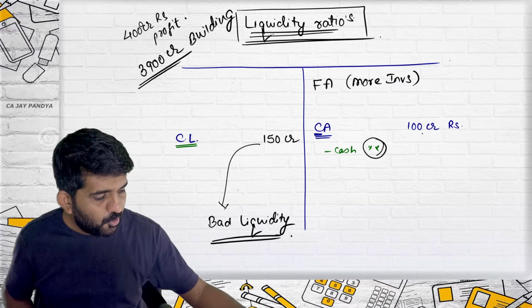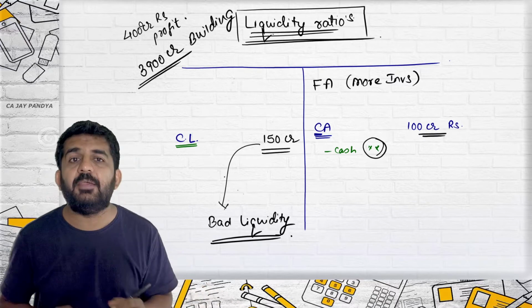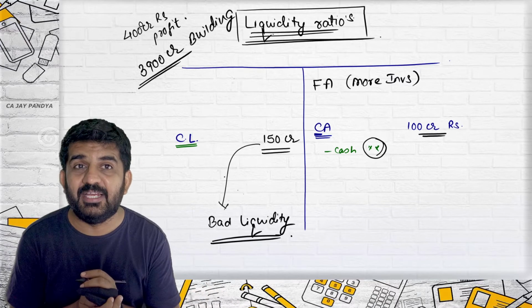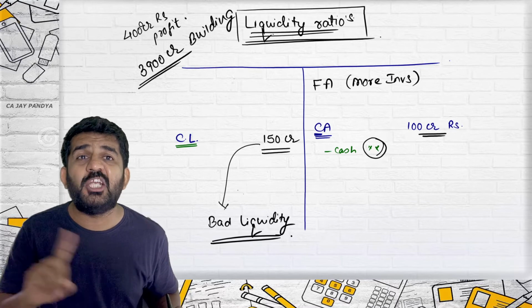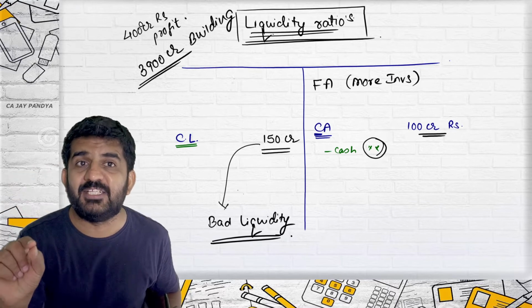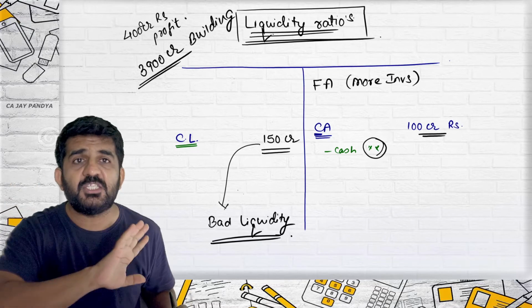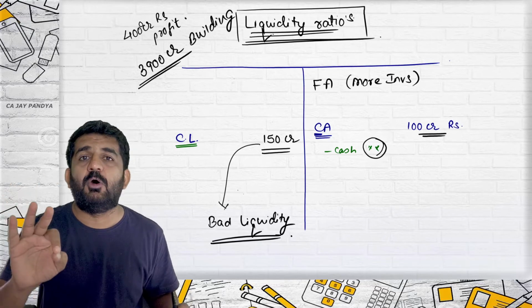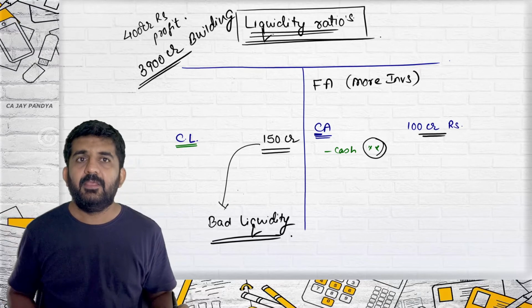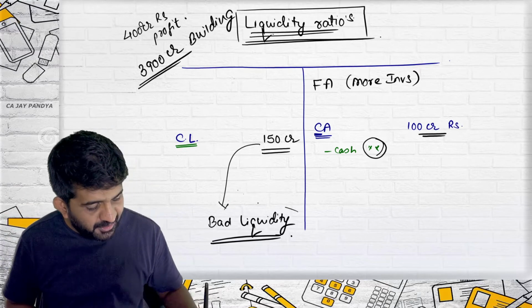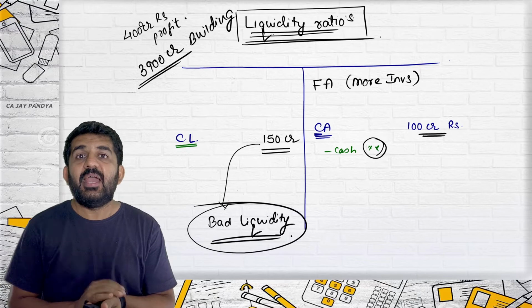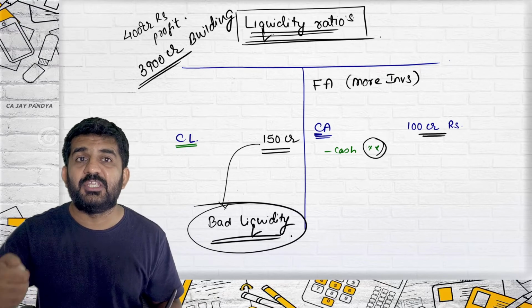So just because your current assets are not capable of paying your current liability, that does not mean that your profits are less. You cannot say anything about the profits. Forget it. But you can say about your liquidity. And so only current ratio is a liquid ratio.